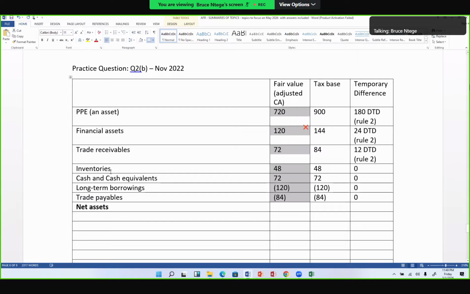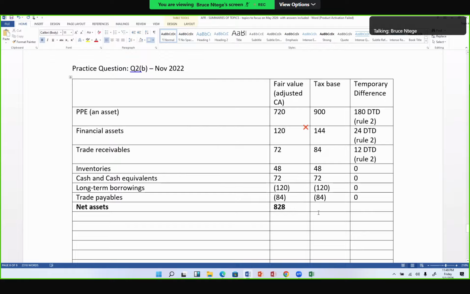Okay, so 720 plus 120 plus 72 plus 48 plus 72 minus 120 minus 84. So I have a fair value net asset figure, which is 828.